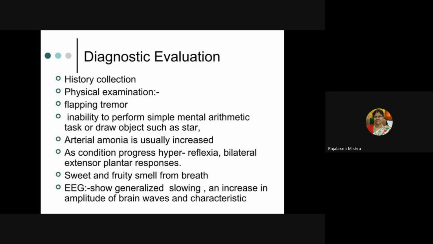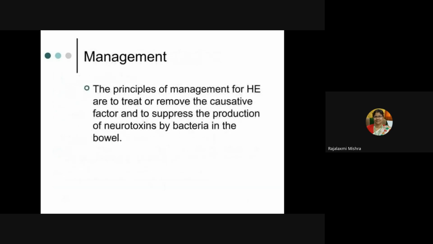Diagnostic evaluation will be history collection, physical examination, flapping tremor, inability to perform simple mental arithmetic tasks or draw objects such as star. Arterial ammonia is usually increased. As condition progresses, hyperreflexia, bilateral extensor plantar responses, sweet and fruity smell from breath, then EEG will show generalized slowing and increase in amplitude of brain waves. There will be changes in the brain waves characteristics.